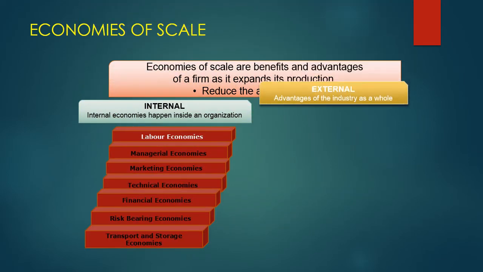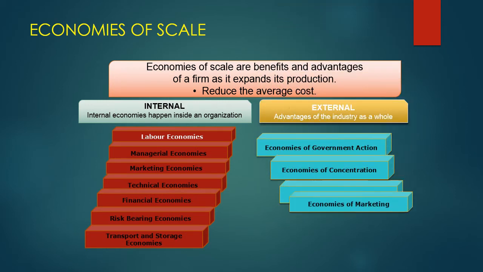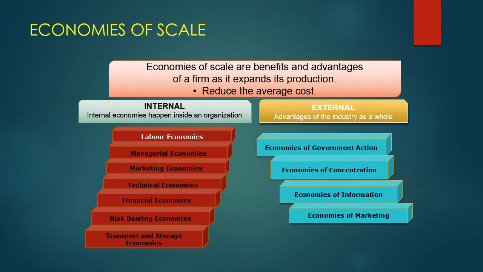Economies of scale are of two types, internal and external. Internal economies are those economies which come only to that particular firm which is expanding, while external economies accrue to all the firms in the industry. If the industry gets localized in one particular place, it gets certain advantages. These advantages are external economies.